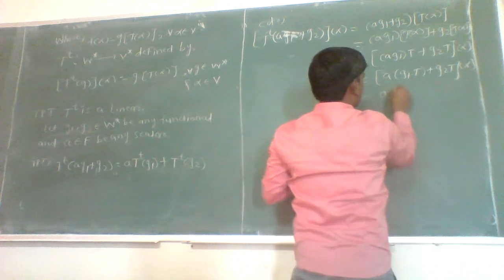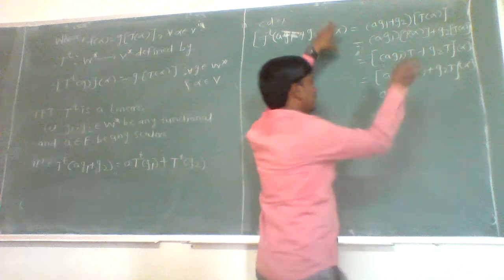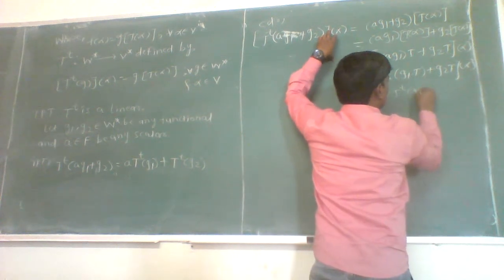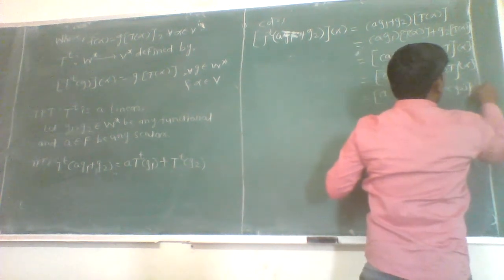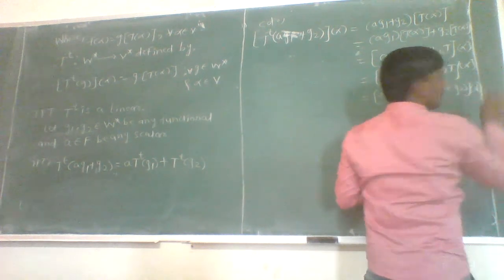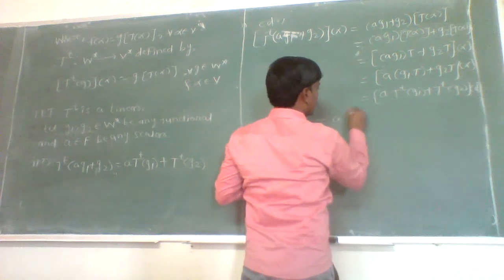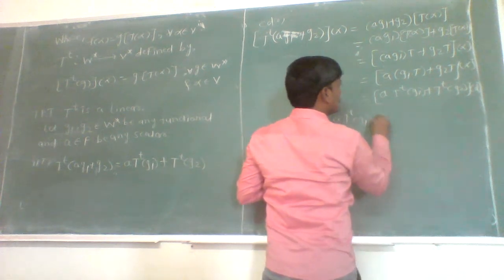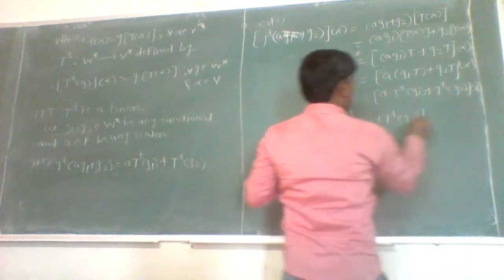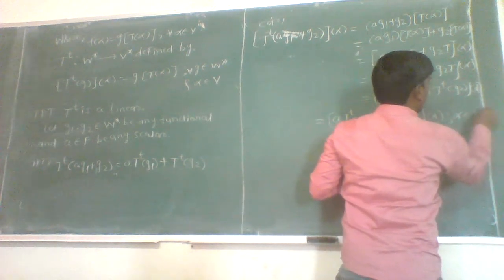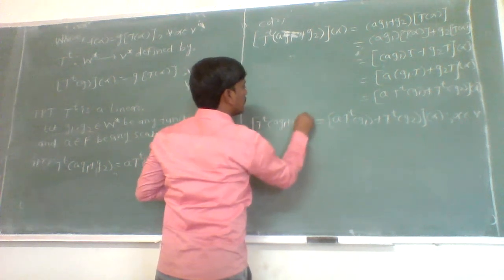Again, by definition, A is a constant, and G1 composite T is nothing but T to the power T of G1, by the definition of the transformation T to the power T. Therefore, this is nothing but A into T to the power T of G1 plus T to the power T of G2, for each alpha belonging to V. So this is A into T to the power T of G1 plus T to the power T of G2 of alpha, which is T to the power T of AG1 plus G2 of alpha.